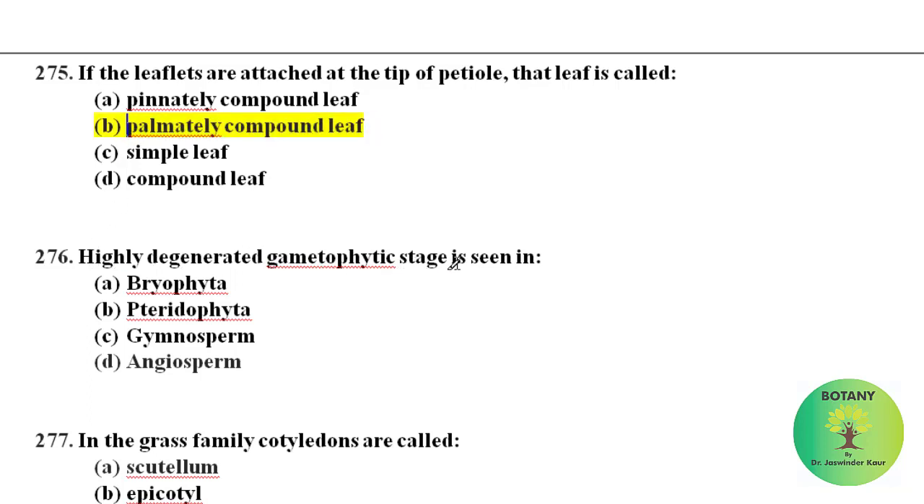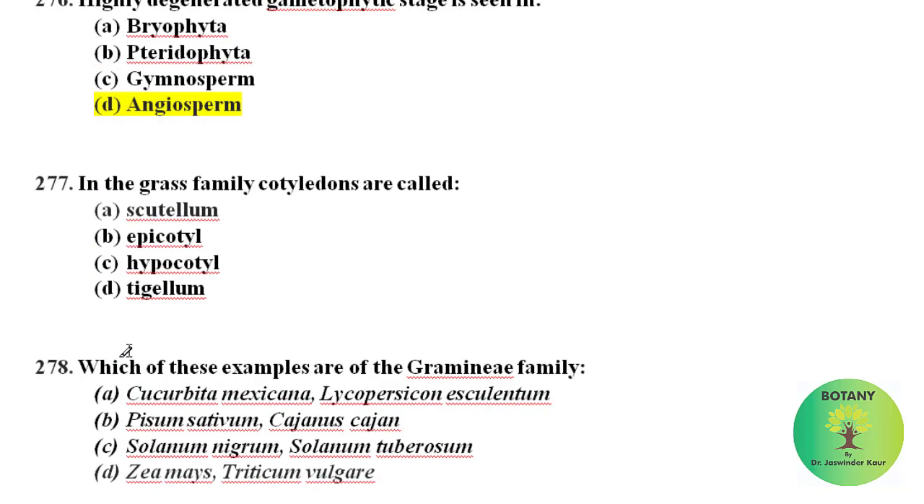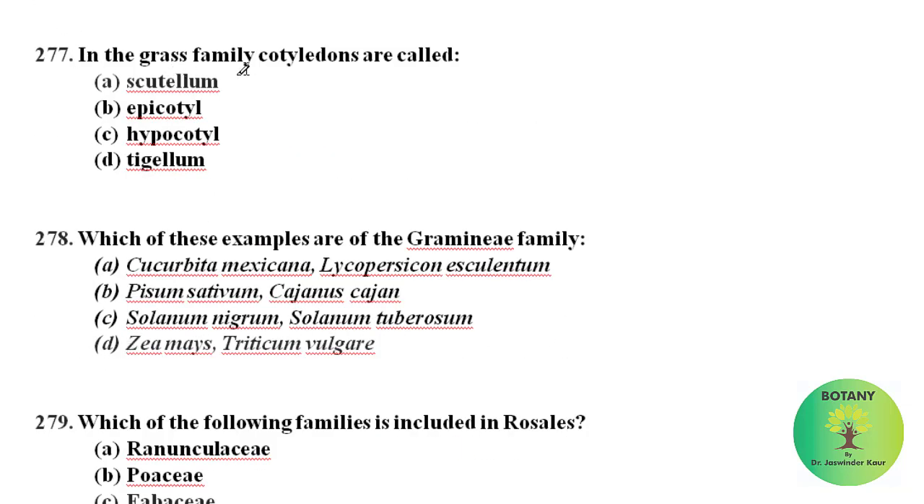Highly degenerated gametophytic stage is seen in angiosperms. In angiosperms, the sporophytic phase is the dominant phase. In the grass family, the cotyledon is called the scutellum. Which of these examples are of the Gramineae family? Among these, Zea mays and Triticum vulgare are examples of family Gramineae.